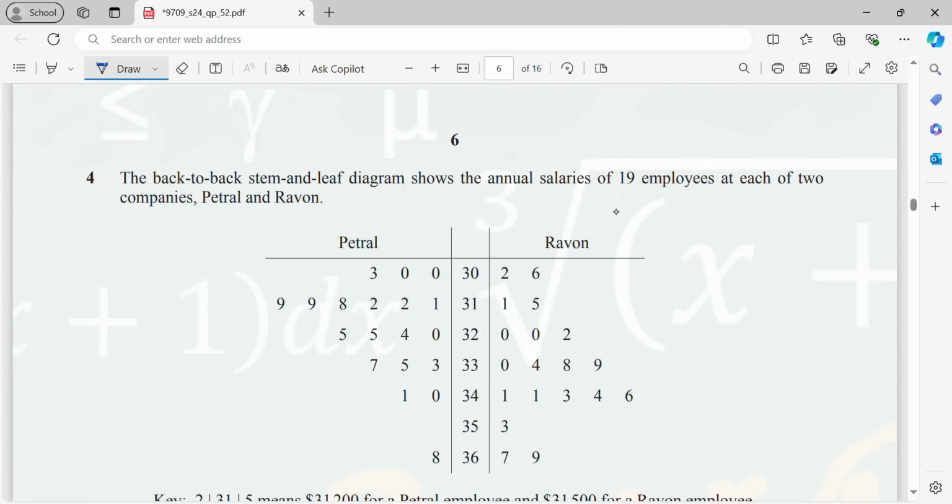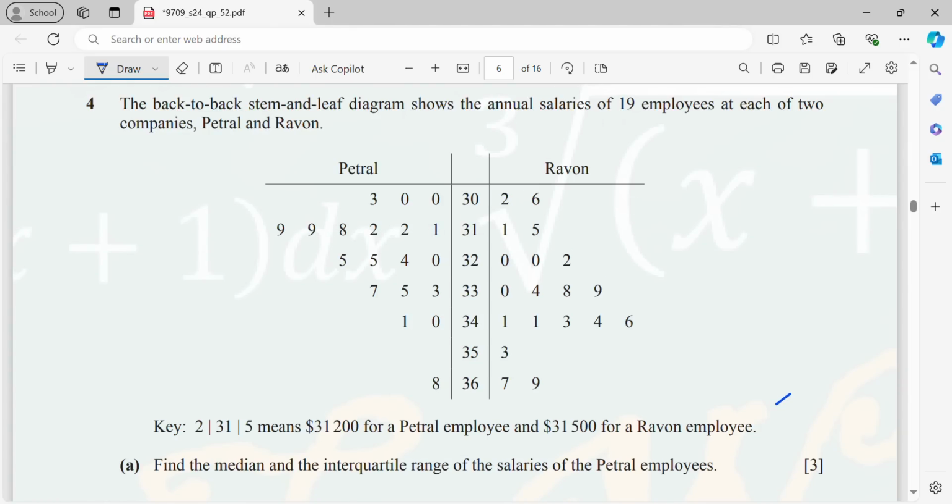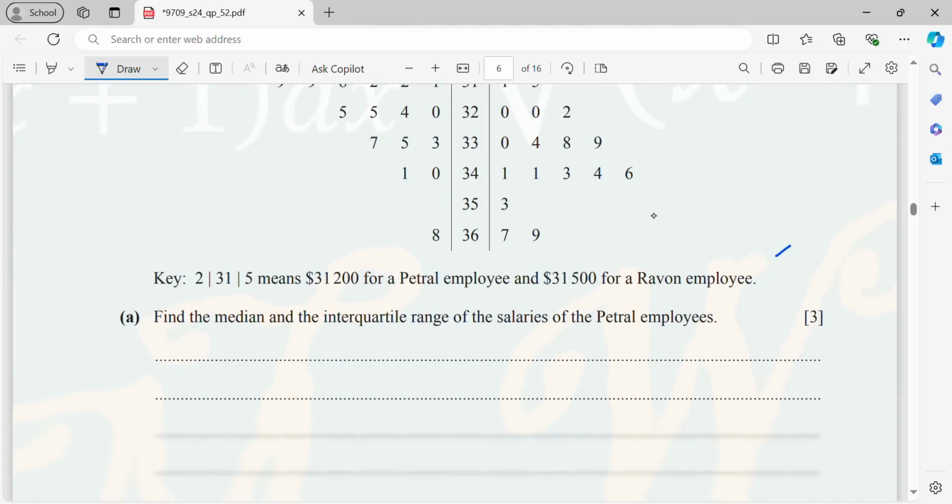Okay, for question number 4, the back-to-back stem and leaf diagram shows the annual salaries of 19 employees at each of the two companies, Petra and Ravon. So now, this is a key. Find the median and the interquartile range for the salaries of Petra employees. So there will be 19 employees. So now, n equals 19.